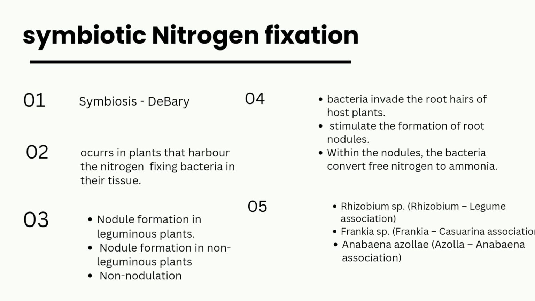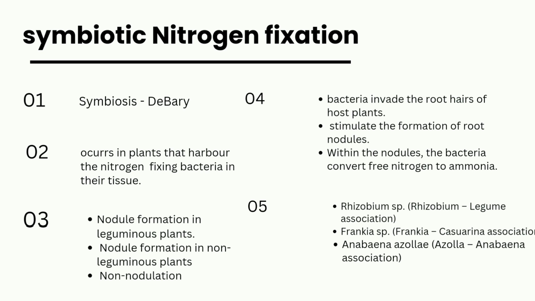Let me explain it in a simple way. The plant provides a niche for nitrogen fixing bacteria. In return, they fix nitrogen for the plants. So these bacteria can be seen in the tissues of the plants. It is further categorized into three types: nodule formation in leguminous plants, nodule formation in non-leguminous plants, and non-nodulation. I have listed a few steps for this process.